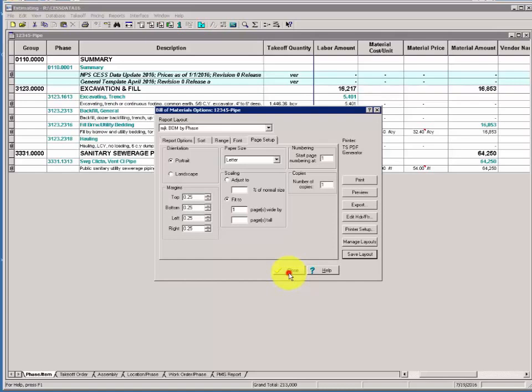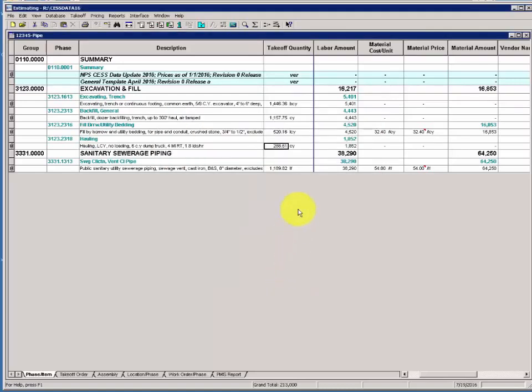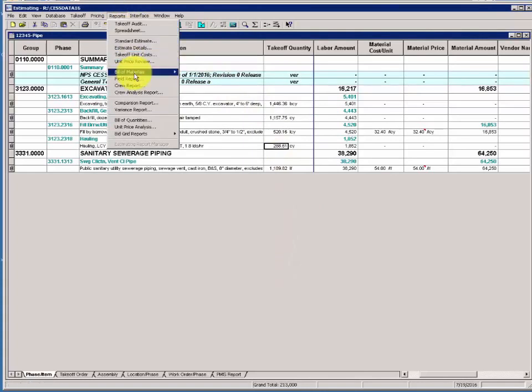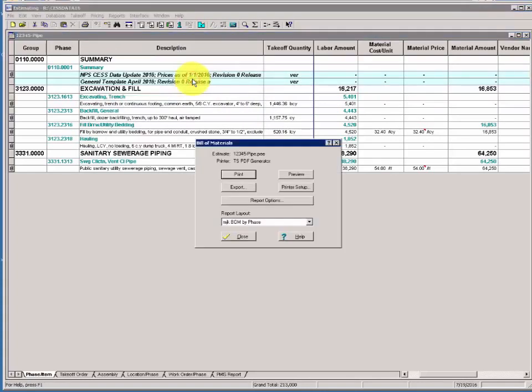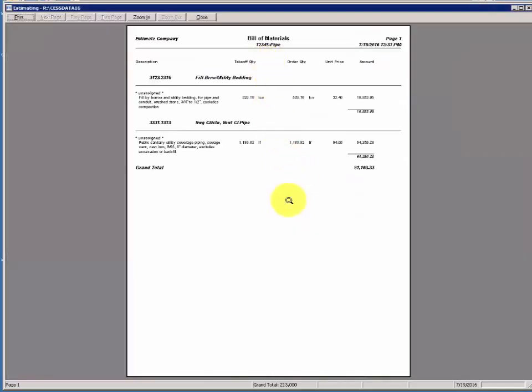So if I click Close, the next time I want that report, I'll go back to Reports. I've got to find Bill of Materials and Bill of Materials again. But once I do that, my named report is listed here in the pull down, and I simply have to select the one I want, hit Preview. I get exactly the same report. Pause the recording and perform Section 4, Activity 9 in the Advanced CESS Workshop Manual.